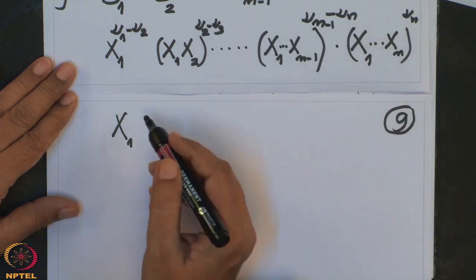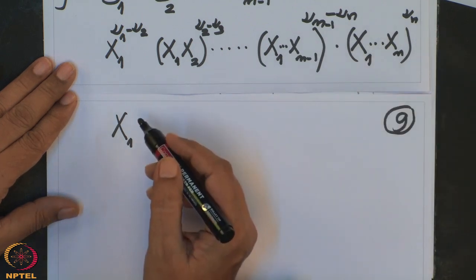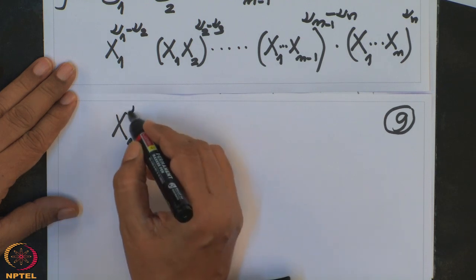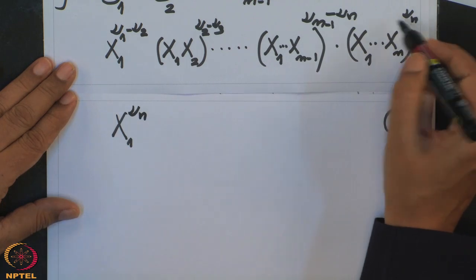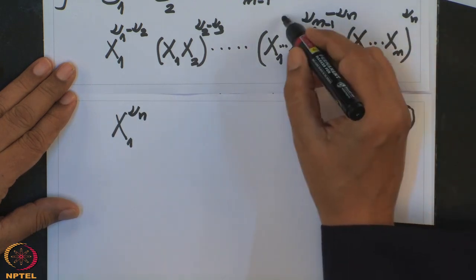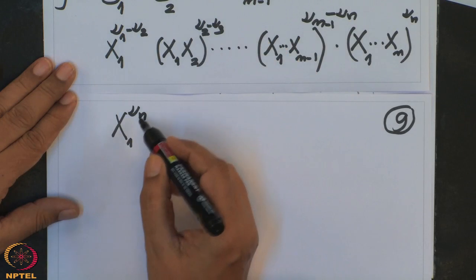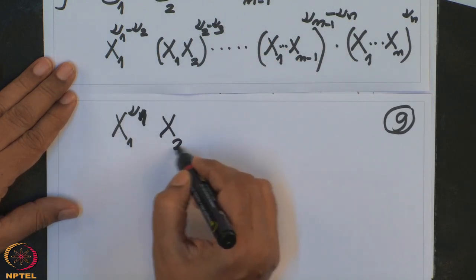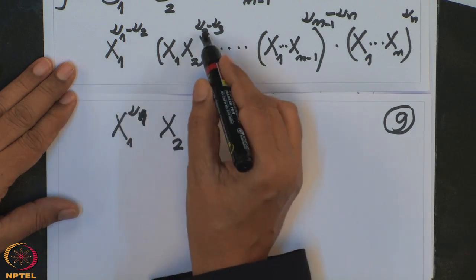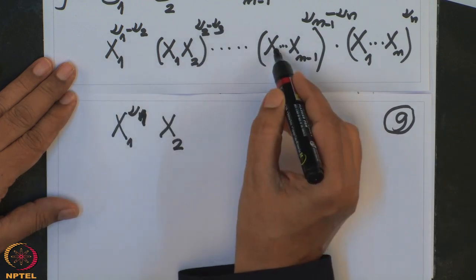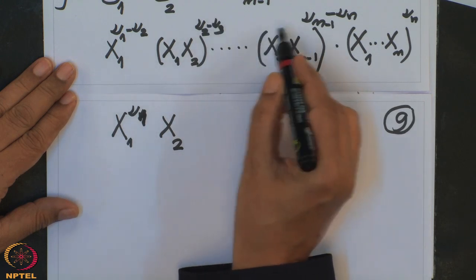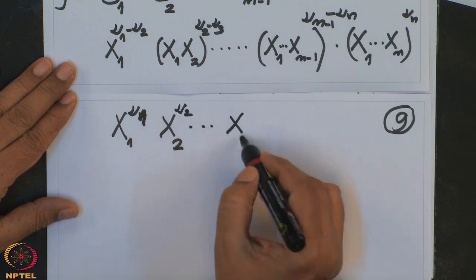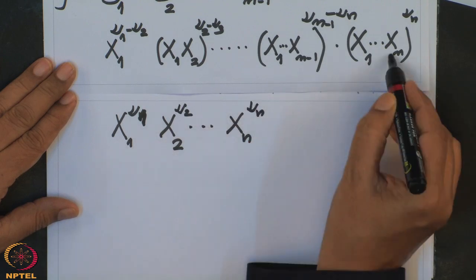So, what will I get? x1 power nu1, because this term gets cancelled with this one, this gets cancelled with this one, and so on. Only nu1 remains. What about x2? There is nothing here, here it is nu2 minus nu3, and again this nu3 will get cancelled, and so on. So, this will be nu2, and so on. This will be xn power nu(n) at the last, because there is only one coming here.